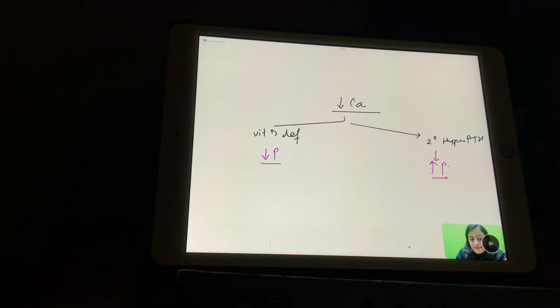So in vitamin D deficiency, by the decrease in calcium, it can stimulate the parathyroid hormone as well. But agar this is the primary cause of the increased parathyroid, the phosphate will also decrease. Here the phosphate increases because of the renal failure. The kidney is not able to excrete the phosphate. So the phosphate increases in the secondary hyperparathyroidism. Here the phosphate decreases because the primary is the vitamin D deficiency.